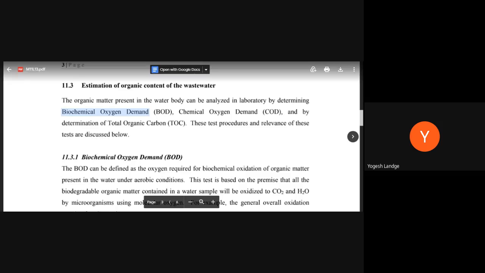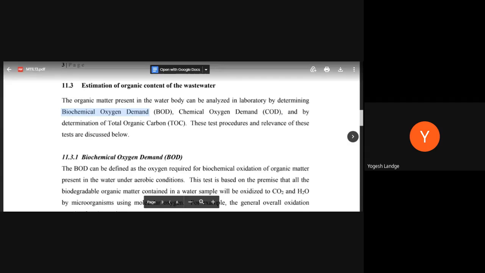For that we have the BOD test. We can carry out the chemical oxygen demand, COD, or we can check the TOC, total organic carbon.